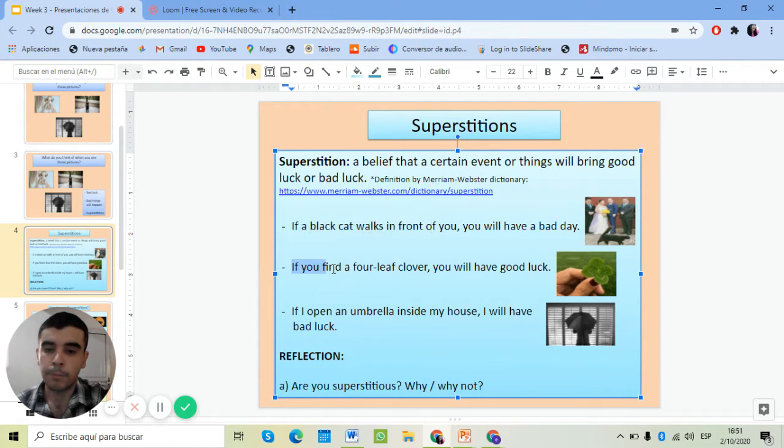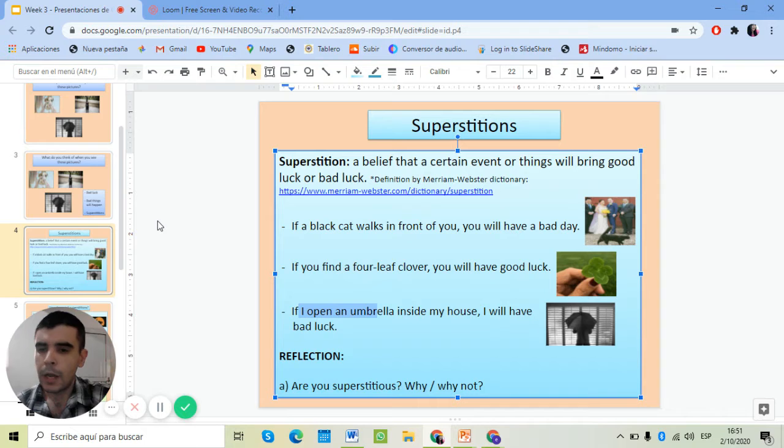Let's see the following. If you find a four-leaf clover here, you will have good luck. If I open an umbrella inside my house, I will have bad luck. Do you believe in superstitions? Do you believe in them or not?